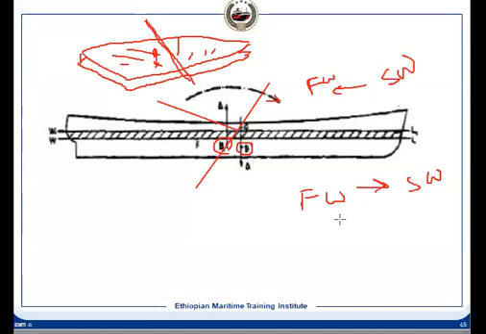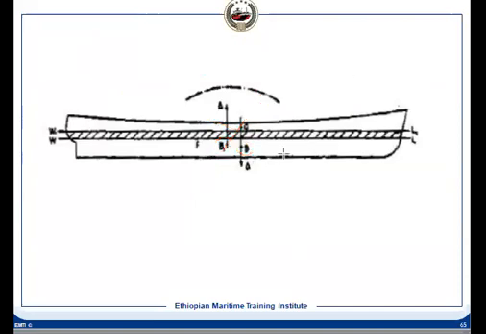So once the water level is perpendicular, this has to move down, and when you are changing the position, then what will happen? For example, it was at even keel in seawater. Now it has entered into the freshwater, there will be a by-head trim.